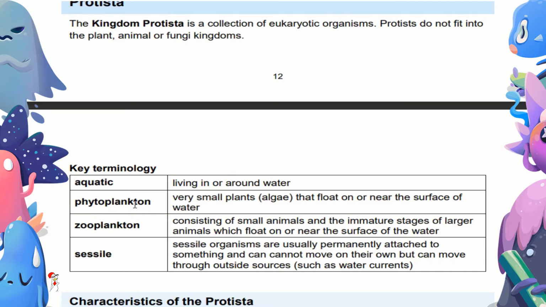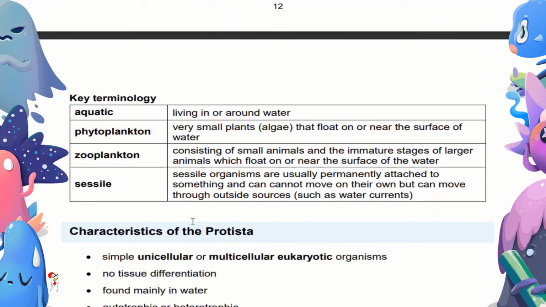Phytoplankton, very small plants, algae that float on or near the surface of water. Algae, it feels like a mat. You usually find them in moist areas. Green things growing on rocks and all that stuff. You touch it, it's going to feel like a mat. I don't like how it feels.